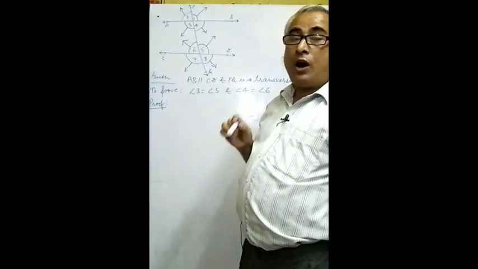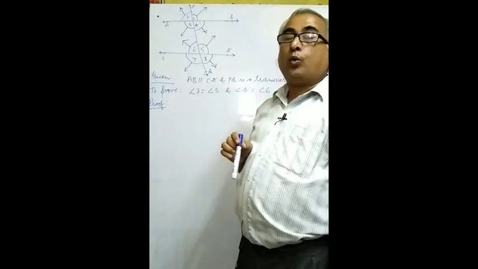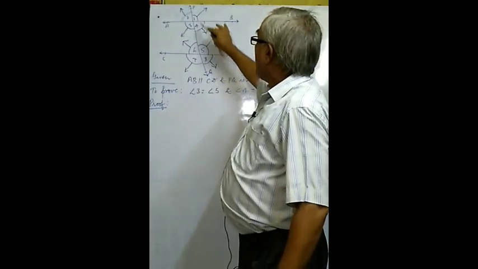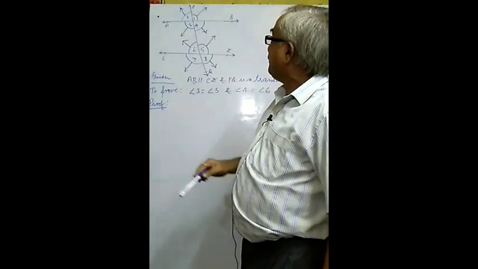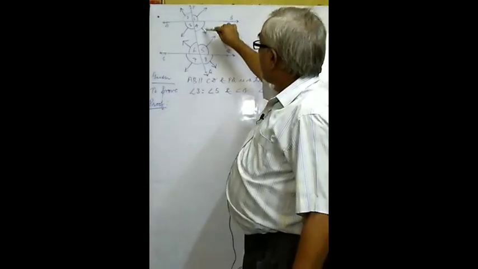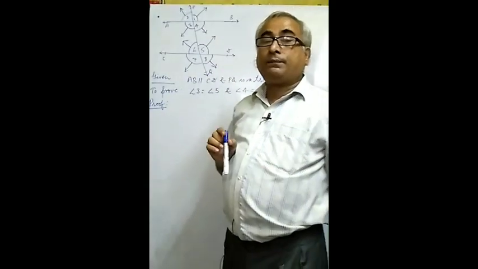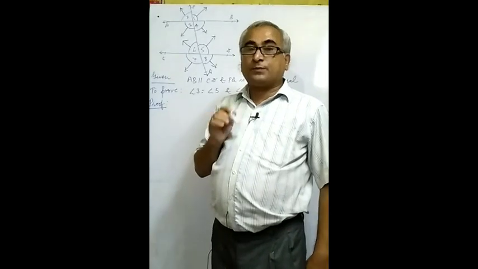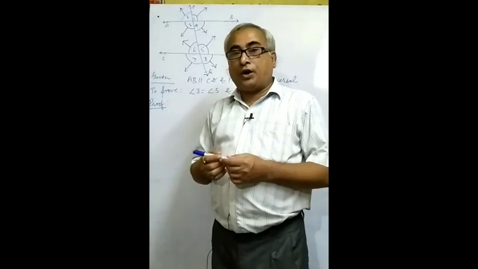In this way, how many pairs of corresponding angles are there? There are 4 pairs. What are those? Angle 1 and angle 5 is the first pair, angle 2 and angle 6 the second pair, angle 3 and angle 7 the third pair, and the last pair is angle 4 and angle 8. In this way, we have 4 pairs of corresponding angles.